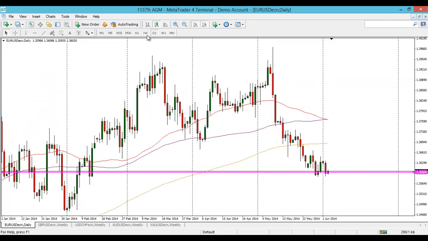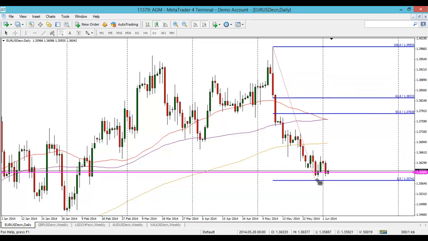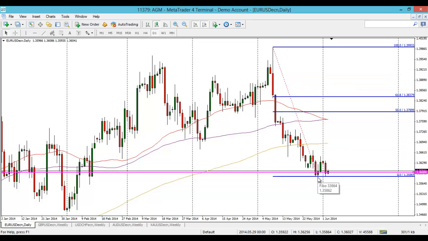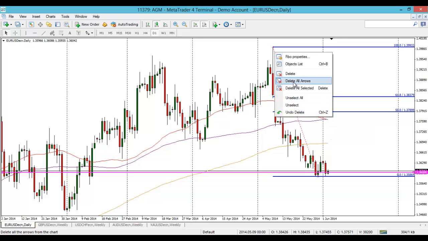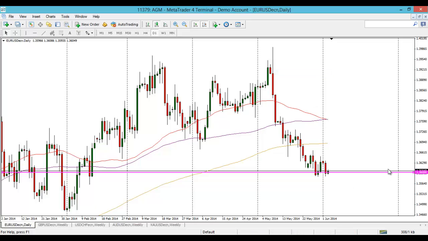So in terms of shorter term charts, we flipped it to the daily here. In terms of the fib, we just spoke about this fib move here. That's the one to keep an eye out for if we do get any bounce, and of course the moving averages lining up there as well. But in terms of the levels, it's all about this 136. That's the key line in the sand at the minute for euro. You can see we've just been chopping around that for the last few days, really.